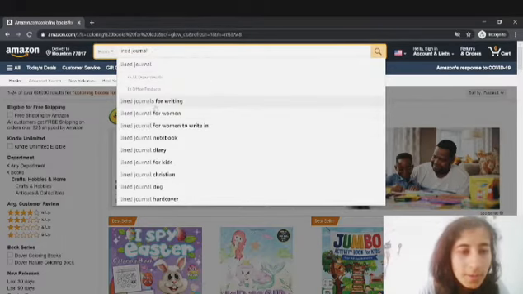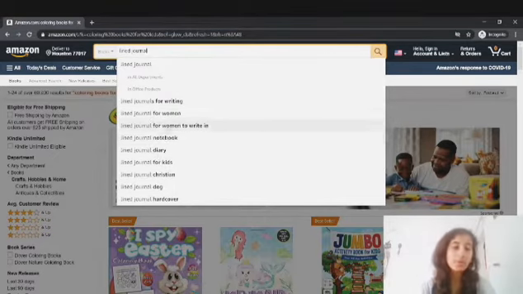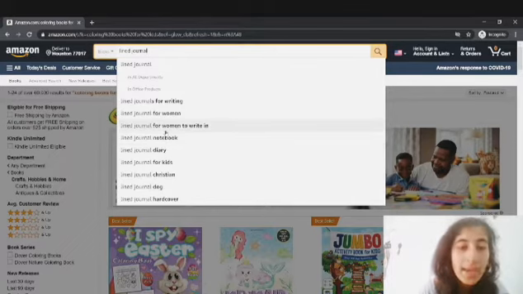there are so many options popping up right now: line journal for writing, for women to write in, notebook, diary for kids, Christian, dog, hardcover. That means that people are actually searching for these particular keywords on Amazon. So you can use these keywords in your book description and also in your book's 7 keyword slots. It would be easy for you to rank because you know that people are looking for them on Amazon.